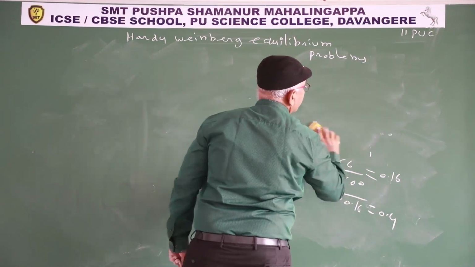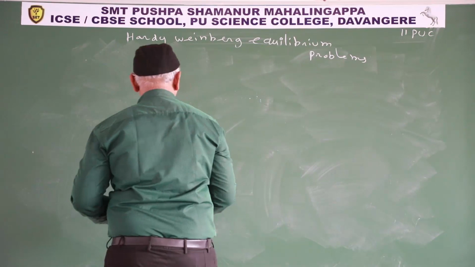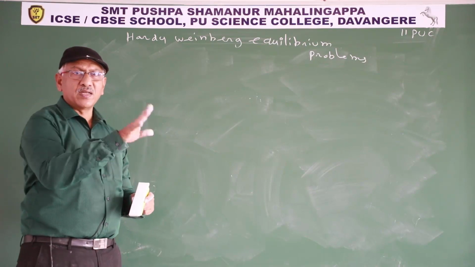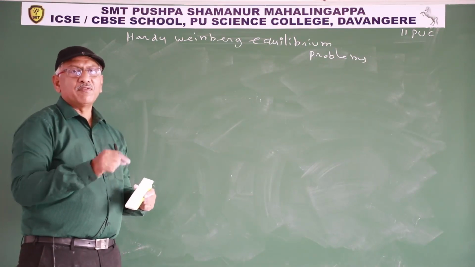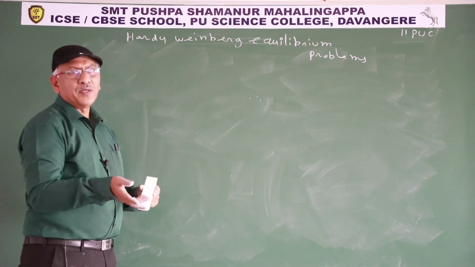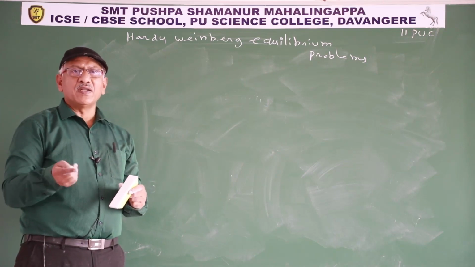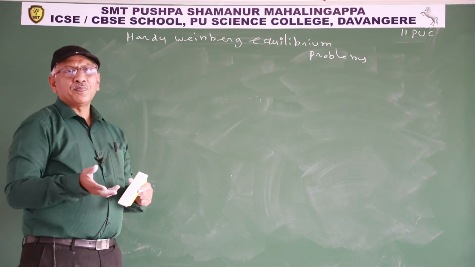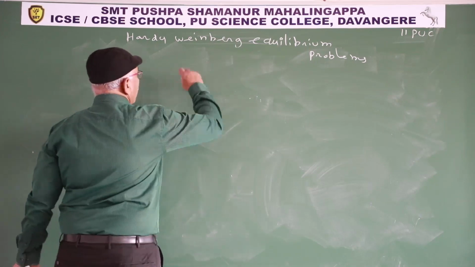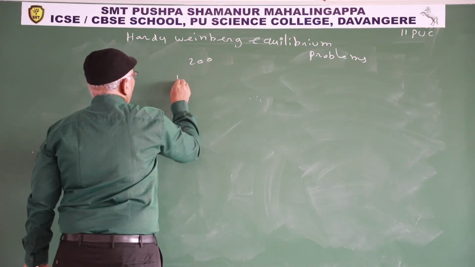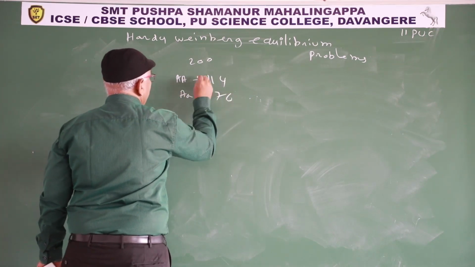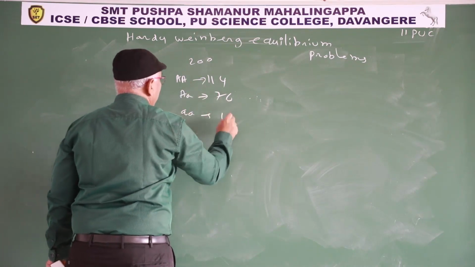Third model is they give the total data: total population, homozygous dominant individuals, heterozygous individuals, recessive individuals. Calculate the frequency of capital A, calculate the frequency of small a, or they may ask calculate P or calculate Q. P means frequency of capital allele A, so Q means the frequency of small a. For example, total population 200, homozygous dominant 114, heterozygous individual 76, recessive individuals 10.